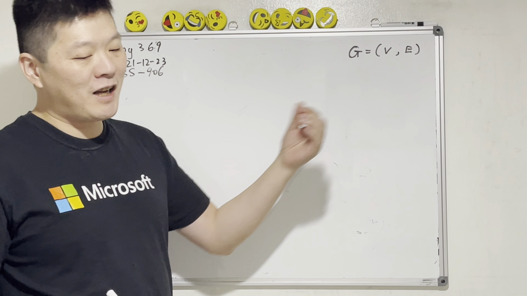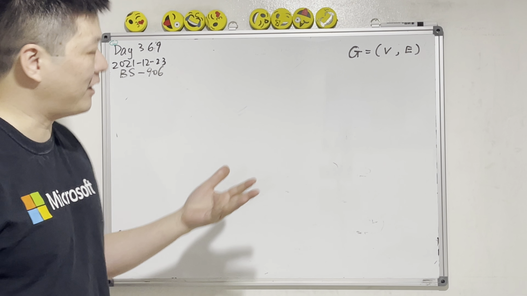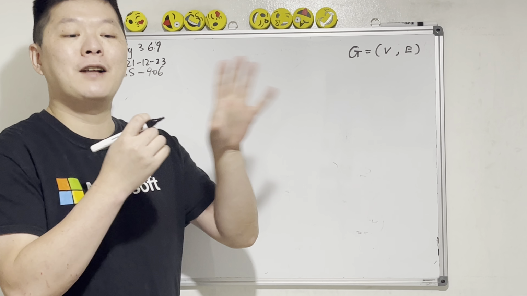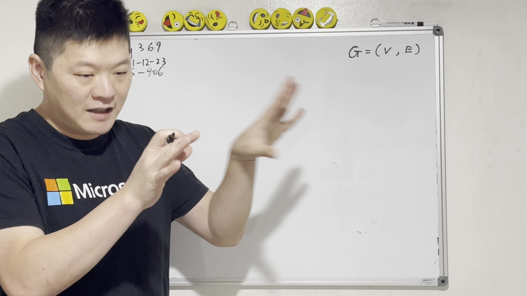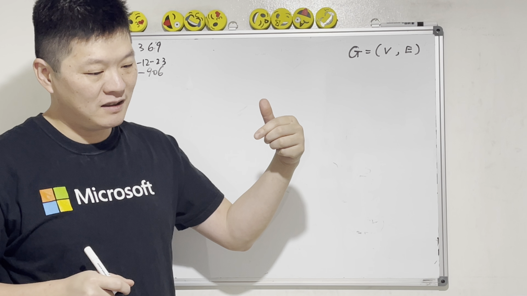If there are two trees, what do we call it? A forest. A tree is a connected graph, a single component, with no cycles.